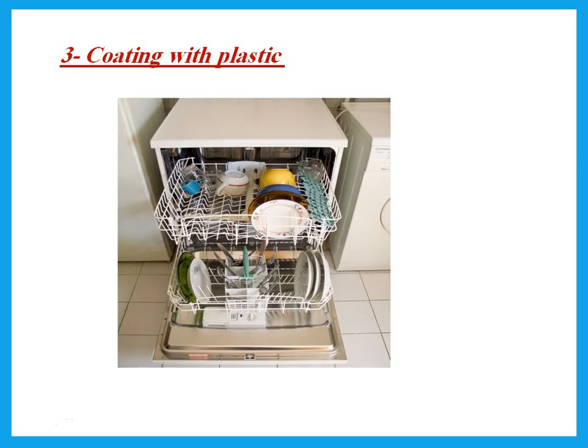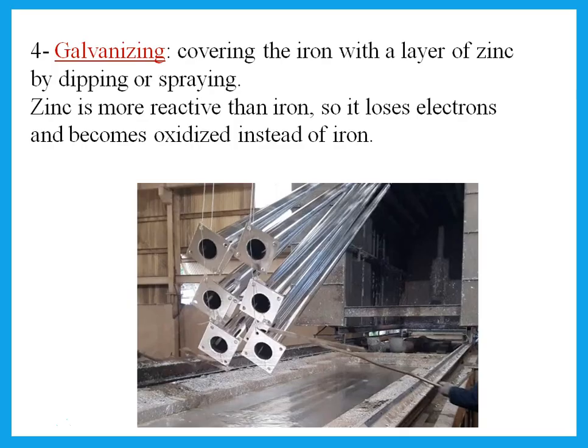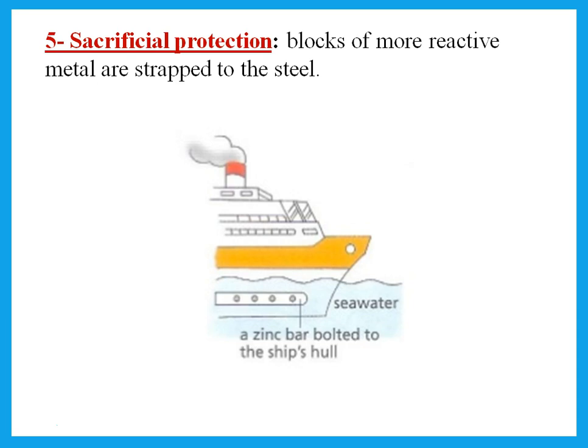In all these cases, they form a barrier that prevents reaction of the iron with oxygen and water vapor in the air. But galvanizing, when I cover it with zinc, now this prevents the iron from rusting because zinc is more reactive than iron, so it loses electrons and becomes oxidized instead of iron. Another method is sacrificial protection. This is where I put a bar of magnesium or a bar of zinc next to the iron. It's just touching it, it's not covering it. So just touching it, the magnesium or the zinc will lose electrons and become oxidized instead of the iron.